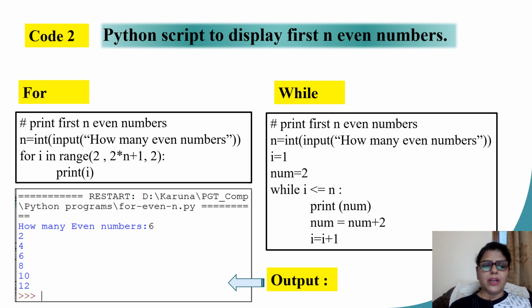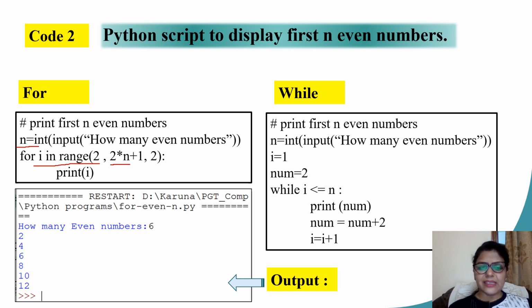Here, first of all, I am taking input for how many even numbers the user wants to print. Let us say the user gives the input as n. Now, I know my even numbers are going to begin at 2. So, in the for loop, I use the range function that goes from 2 up till 2 into n.